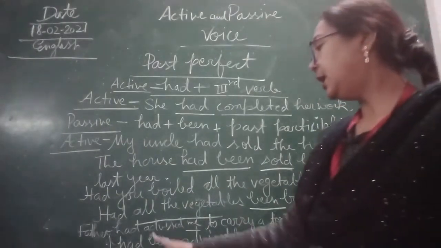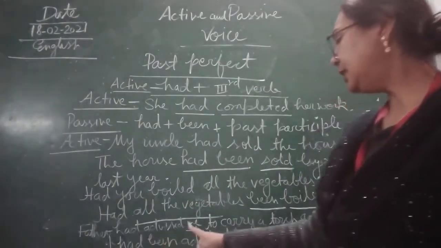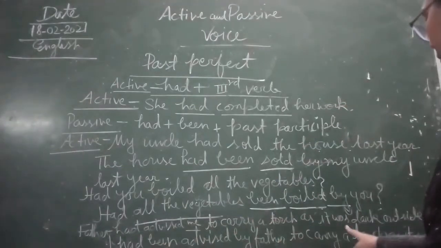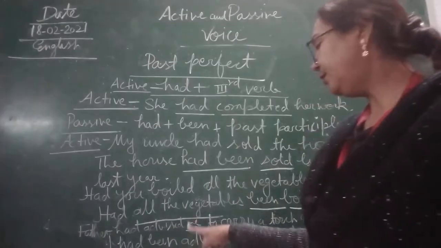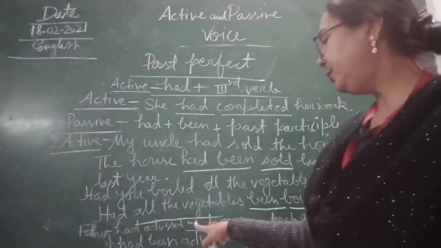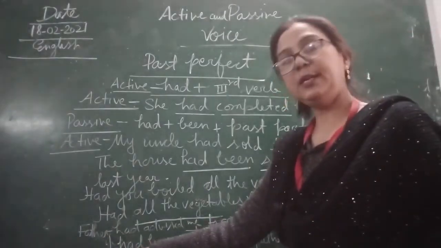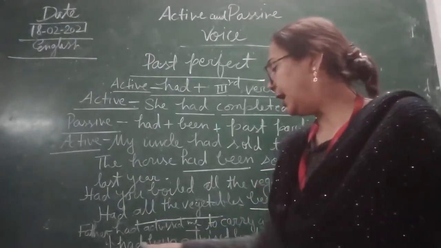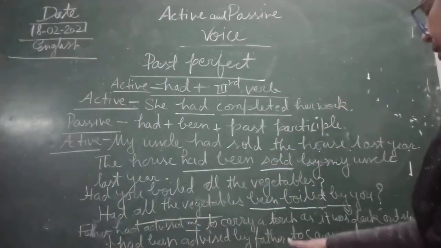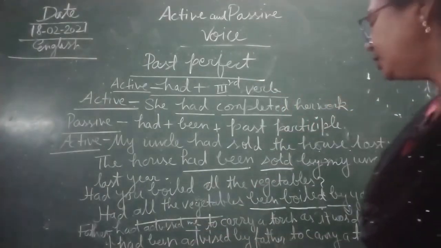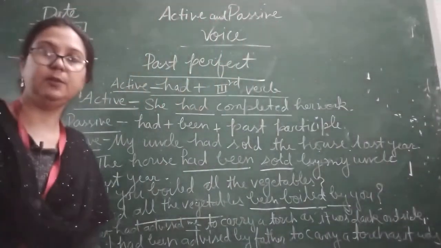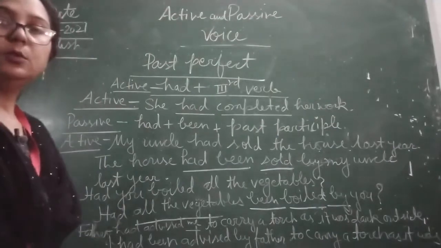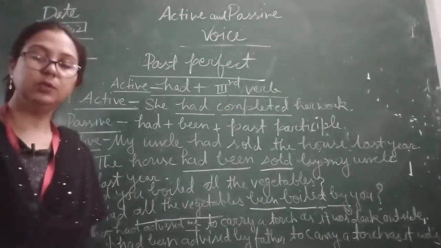And here, father had advised me to carry a torch as it was dark outside. In place of "me" I have started the sentence in passive voice: I had been advised by father to carry a torch as it was dark outside. So it is simple, children. I hope it is clear to you.